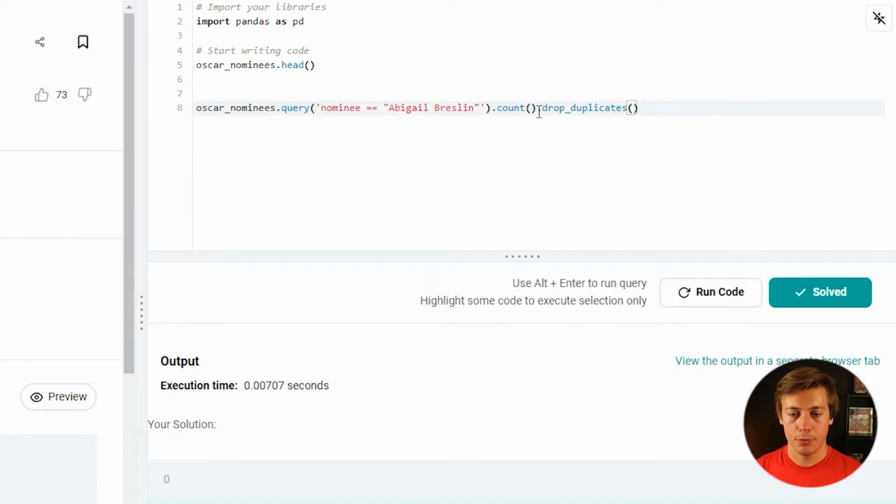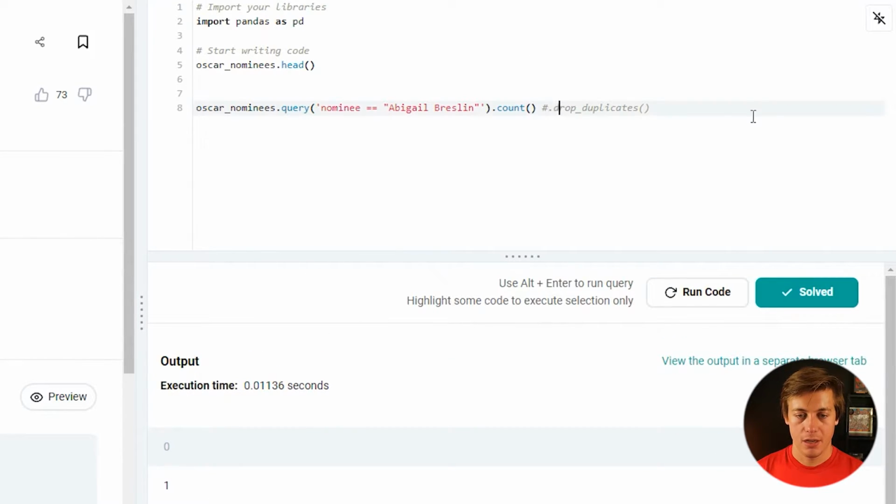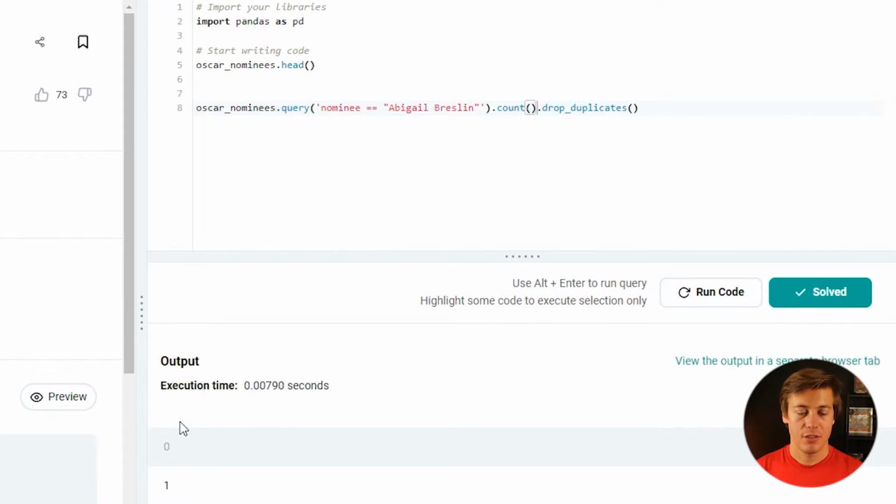And the reason why I put drop duplicates, just to show you guys real quick, we'll just put this over here. If we just put counts, you're going to see we're going to have 1 multiple times over there. So just put drop duplicates, and you can see we just have the output of 1.